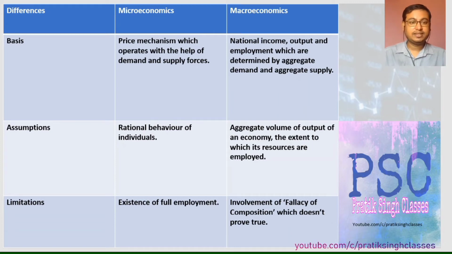Assumptions. Microeconomics assumes the rational behavior of individuals. That means in microeconomics each and every individual is being rationalized, or they are being subdivided in their production, consumption and transit. When it comes to macroeconomics, it is the aggregate volume of output of an economy, the extent to which its resources are employed. Okay, that means at the overall level.